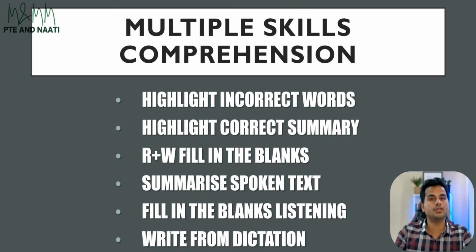So out of these 6 topics that you can see on your screen, the topics that you should be focusing more on should be your highlight incorrect words, reading plus writing fill in the blanks, summarize spoken text, listening fill in the blanks, write from dictation. Still, even though highlight correct summary is part of this skill, that is one such topic where you should not be putting a lot of effort towards, because it's anyways not worth it and it's not worth a lot of marks.